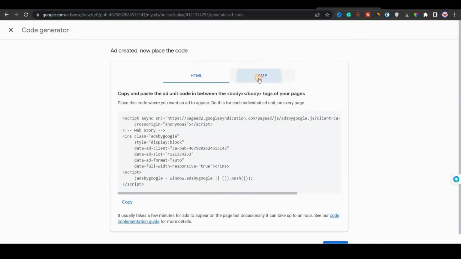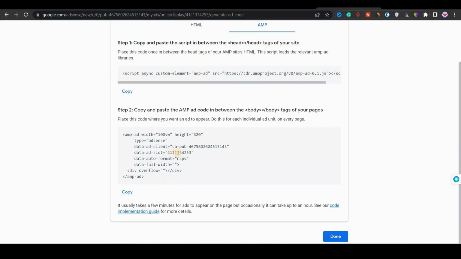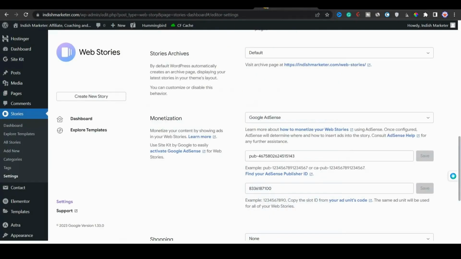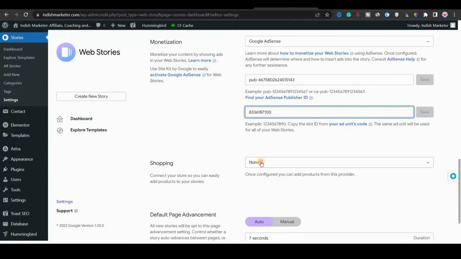We will go to AMP, and from there we will find the data ad slot. Now you can see here that this is the data ad slot, and we have a number here. We will copy that number and come back to the web story settings, and paste it here. Then for shopping you have Shopify and other options.